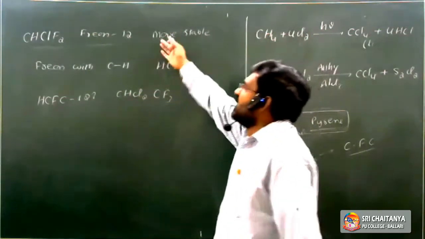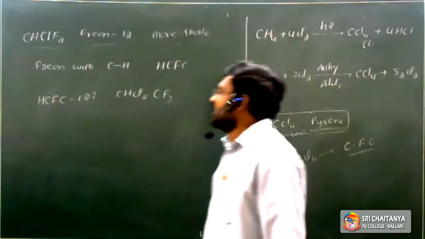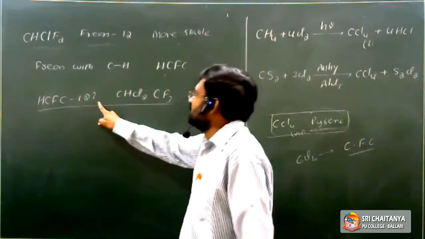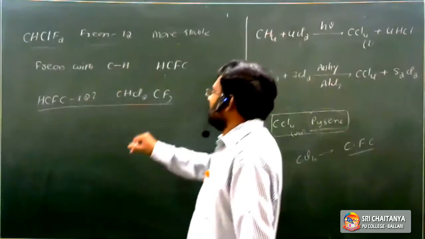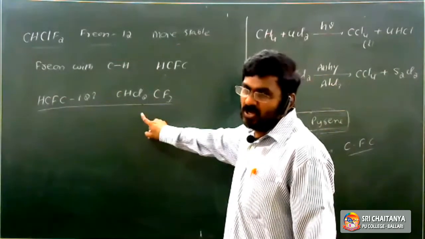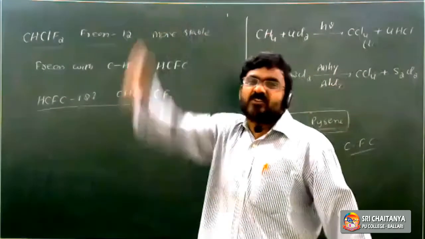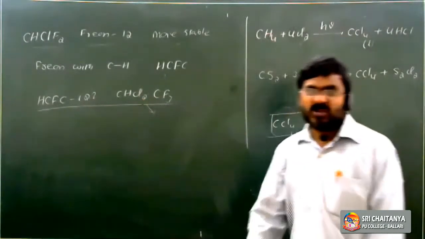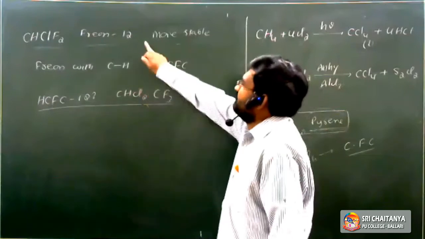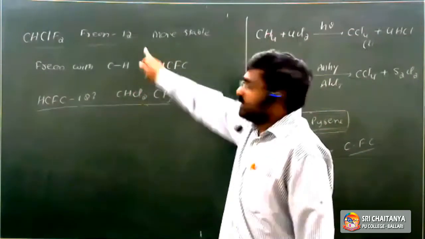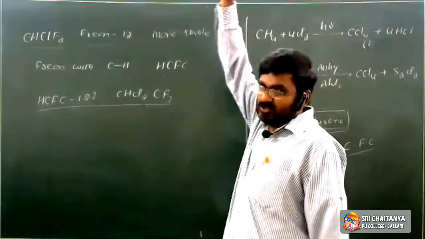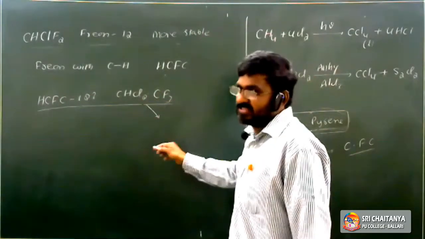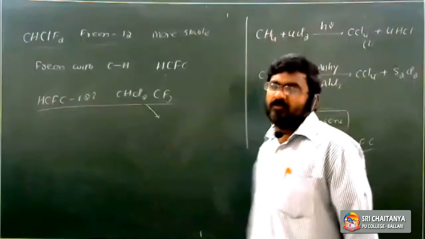So instead of freon 11 or freon 12, nowadays HCFC 123 is used because it is less stable. Before entering the stratosphere, it undergoes decomposition, which means it prevents the depletion of the ozone layer.